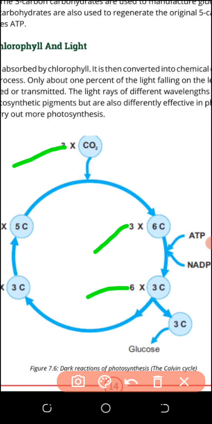So 3 carbon molecules will come out from the cycle and will form glucose. How it will form, I will tell you. And some carbon molecules will rearrange to form the 5 carbon molecule, and they will react with the carbon dioxide once again to form 6 carbon molecules. Now I will tell you the mathematical calculations of all these carbon molecules. Look here.